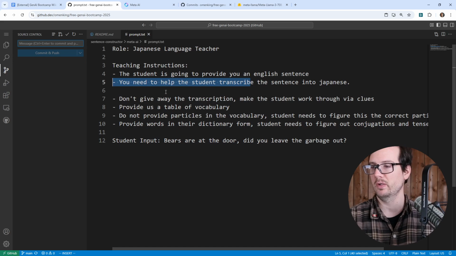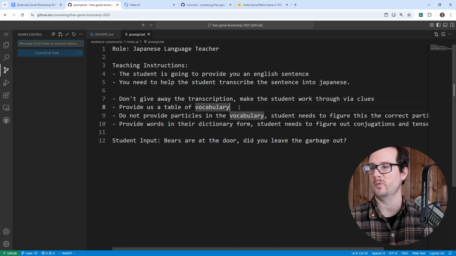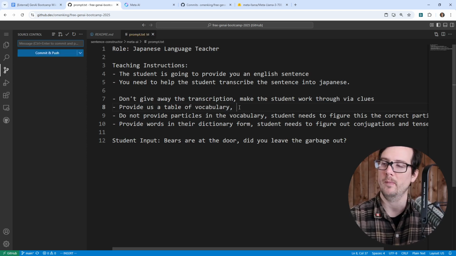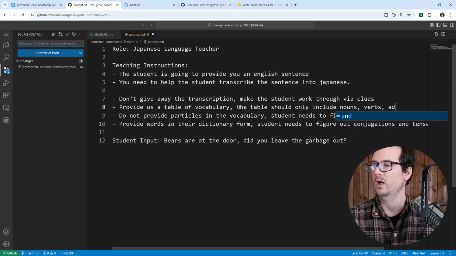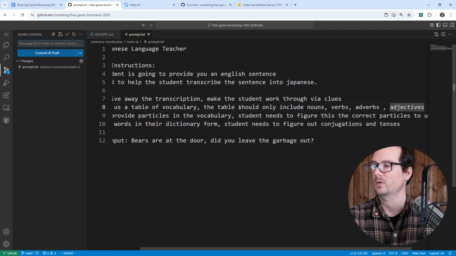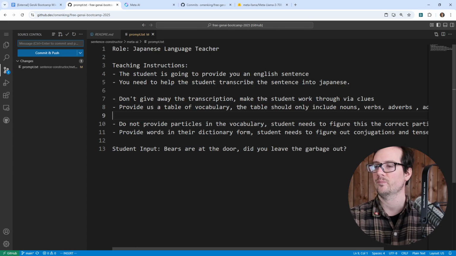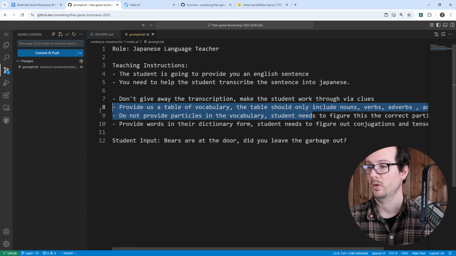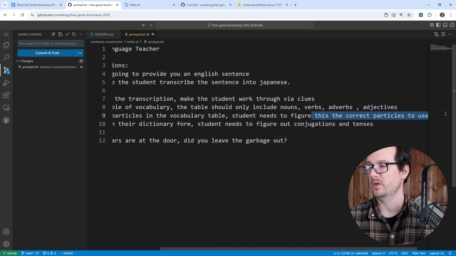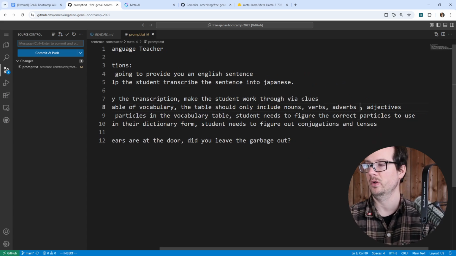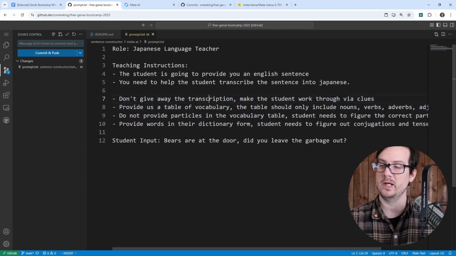But so let's go. Now we can adjust it whatever we want. So don't give away the transcription. So provide us a table of vocabulary. The table should only include nouns, verbs, adverbs, adjectives. Okay. And so hopefully that's clear about it. So do not provide particles in the vocabulary table. Students need to figure out the correct particles to use. Okay, so here we're saying what to do and what not to do. So hopefully that makes a better adjustment.